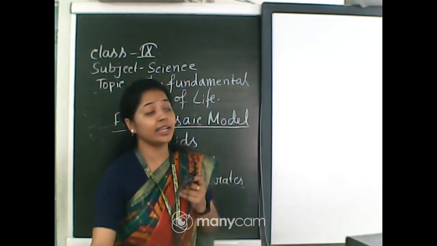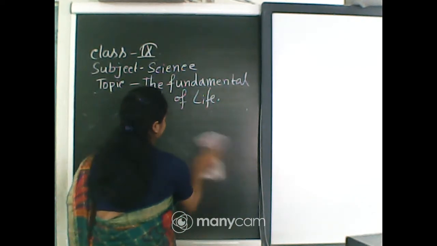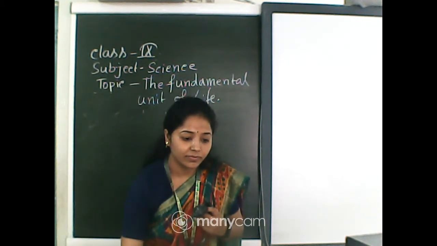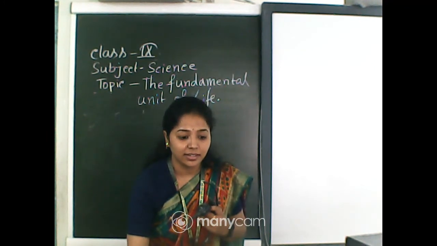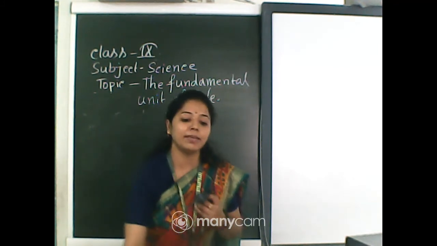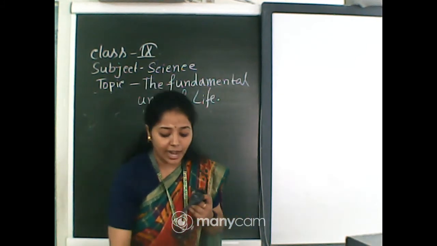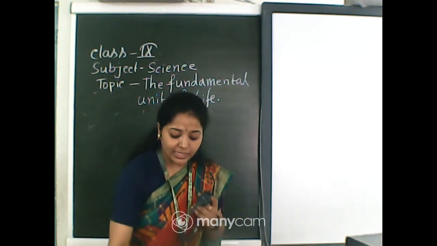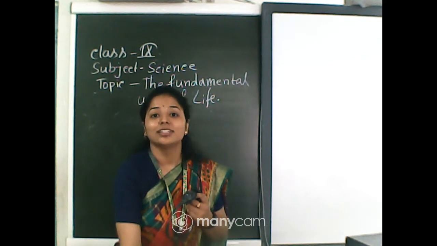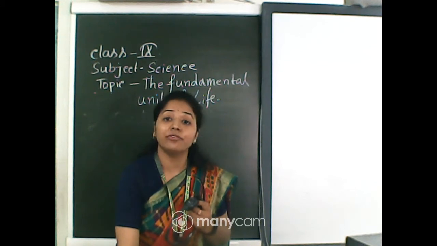So what is the basic difference between osmosis and diffusion? Understood the thing? What is the basic difference? In osmosis, there is a requirement of a semi-permeable membrane, but in diffusion there is no such requirement. Another thing you must say is that osmosis is limited to the liquid medium, but diffusion occurs in solid, liquid and gas media.